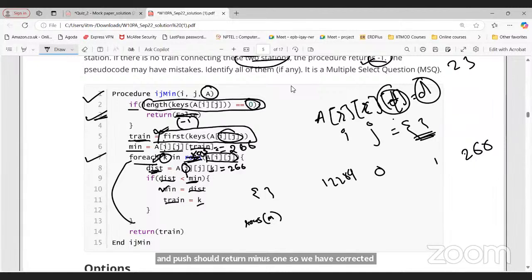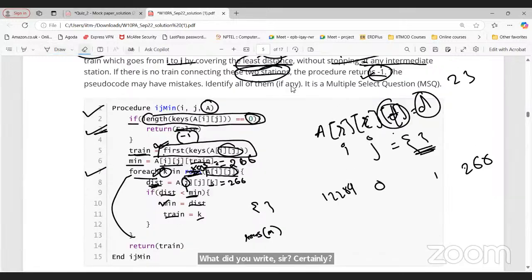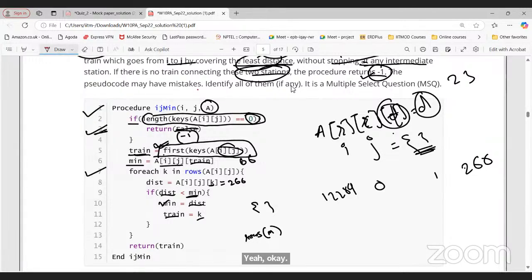Now, is this returning the train? Yes, train number, sir. Seventh, what did you write, sir? Seventh line, sir. Yeah, okay. I understood the meaning, but what did you write there, sir? Here, keys. Okay, got it, sir. Thank you, sir.